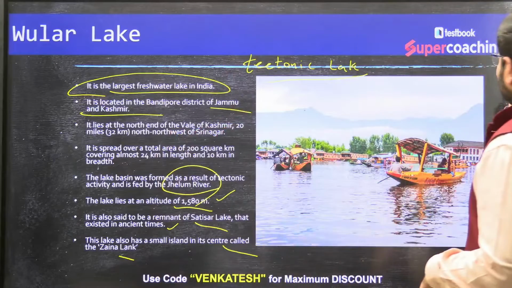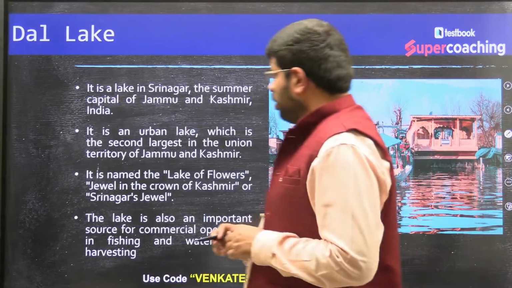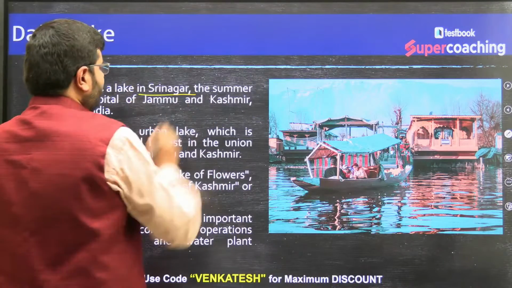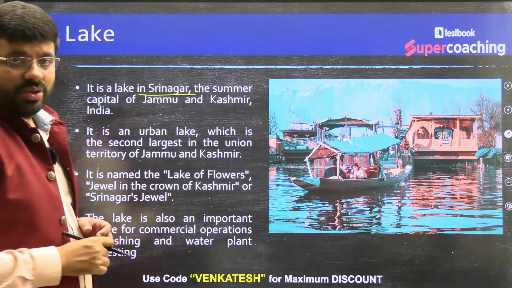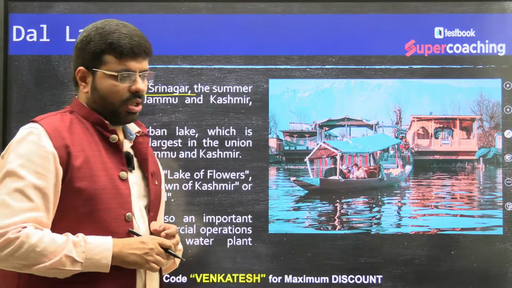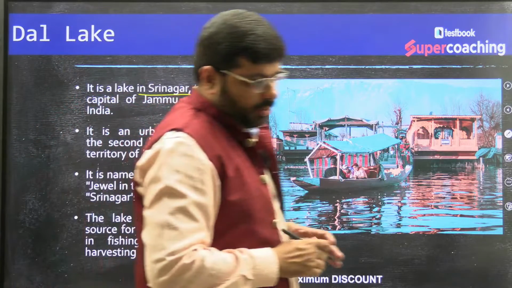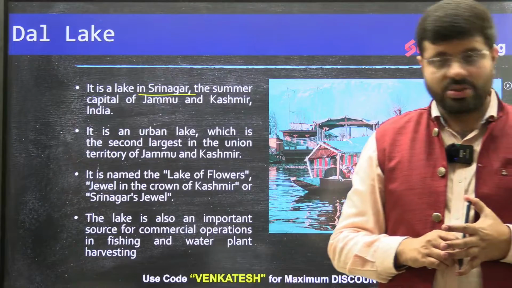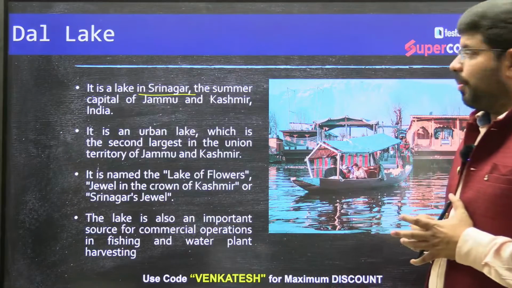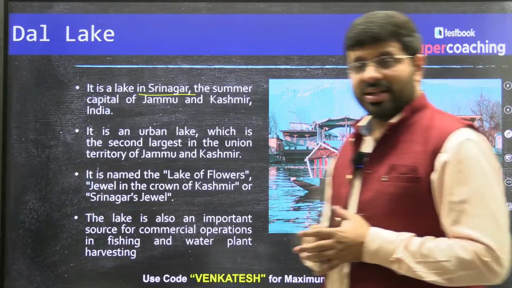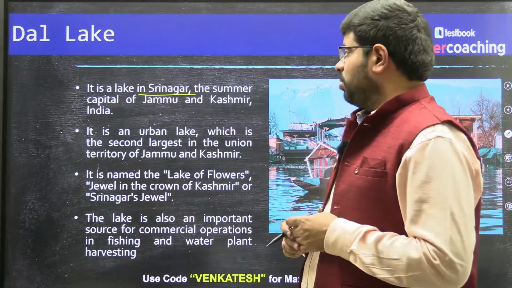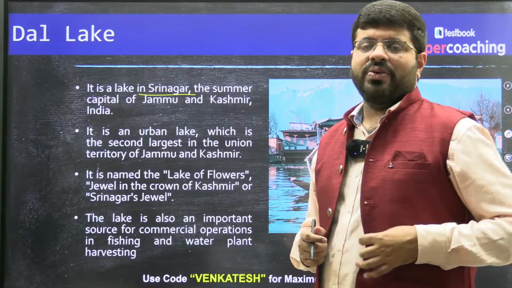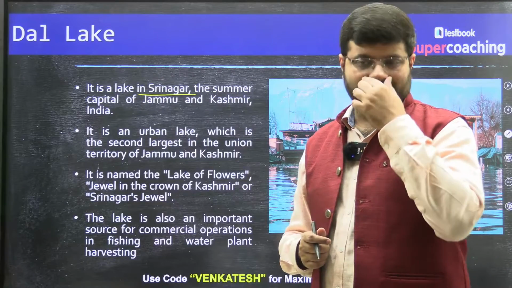Then when you talk about Dal Lake, it is an urban lake. It is located in Srinagar, where people go as part of tourism. Whenever UPSC asks questions about tourism in Srinagar, this is one of the pictures they show. One is the troubled border, or the troubled issue of Kashmir with respect to Pakistani terrorism and all such things.